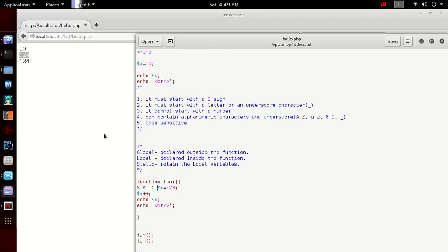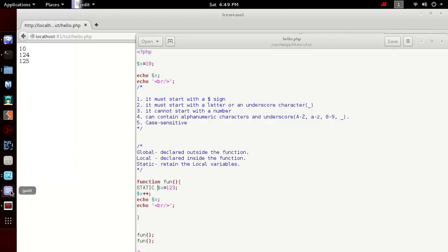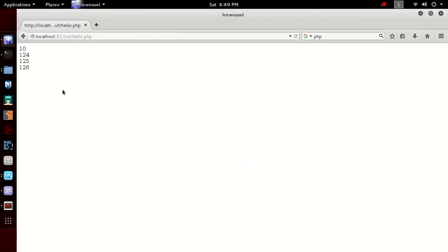Now I have written static in front of it. Let's see what happens. Now you can see the value became 125. This means that this variable retains its value and does not get deleted when the function execution stops. Now if we call this function again, it will get the value 126. You can see 124, 125, 126. This means that the value is incrementing one by one.